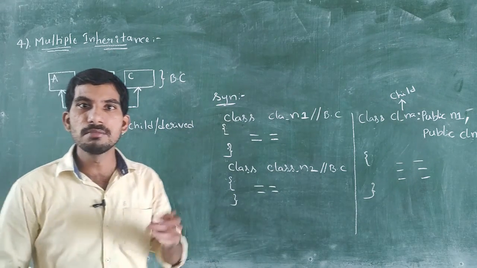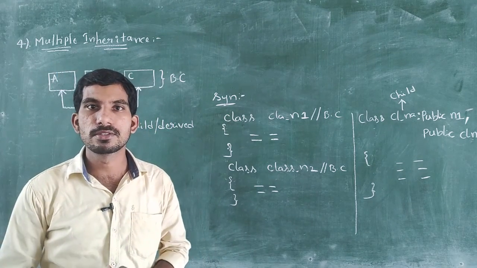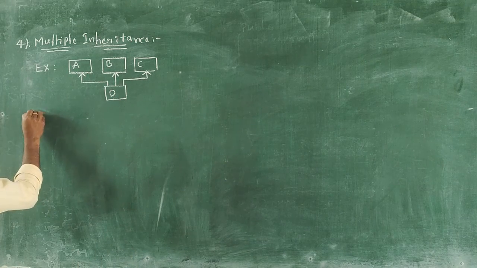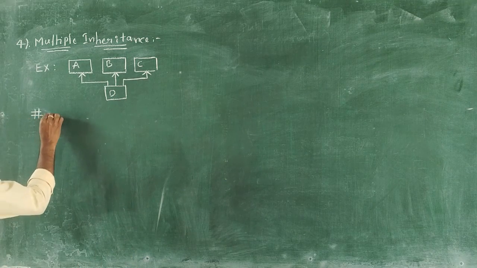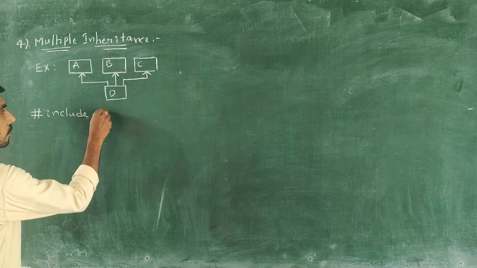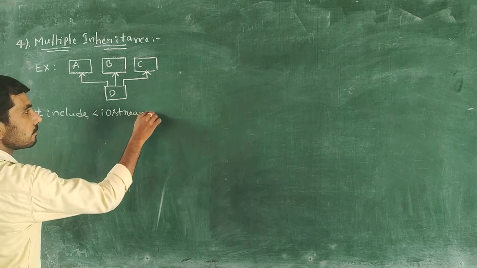Let me go for the implementation of multiple inheritance in C++. First we define the header file, #include <iostream>.